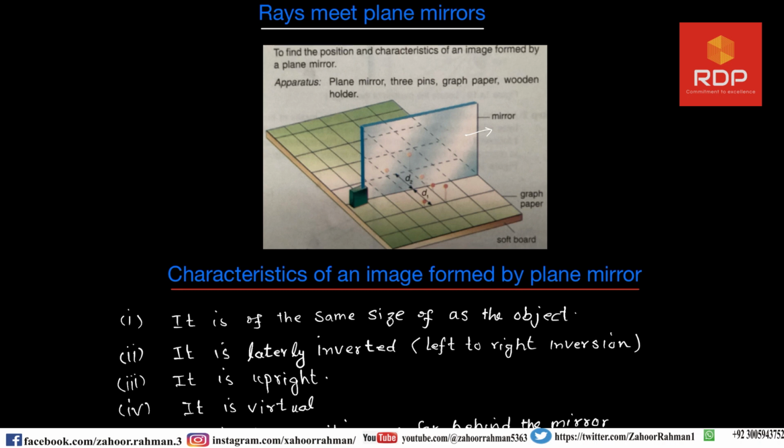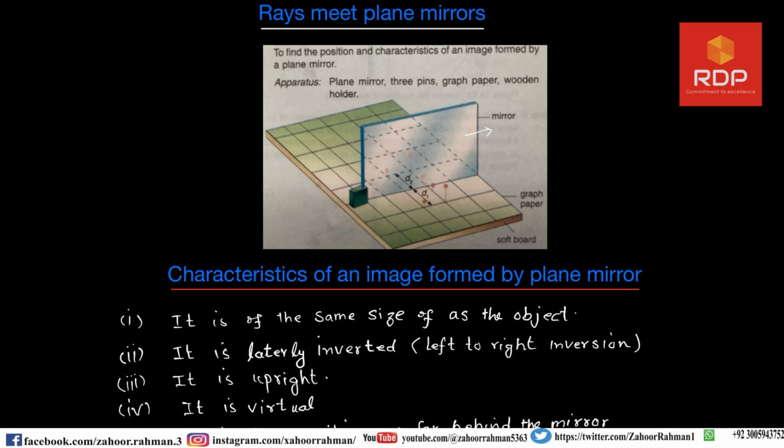The images which are formed by our television LED screen are virtual, because if you remove the screen, then you will not see anything. For example, if you are seeing a cricket match on the television screen and you want to remove the screen and see the ground behind it, you won't be able to.